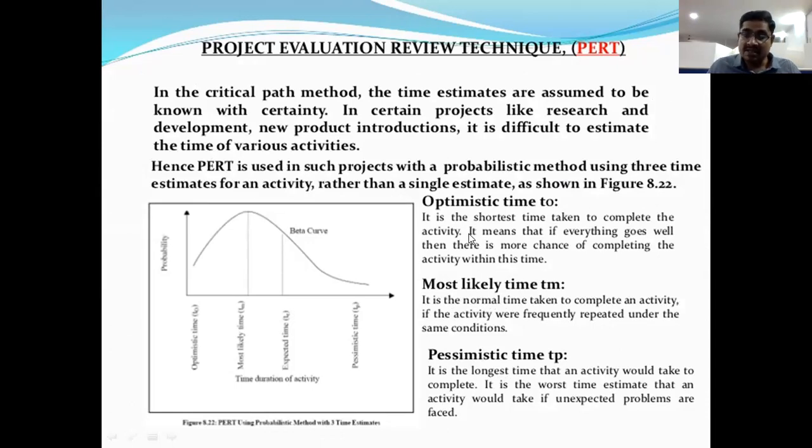Please listen carefully. Optimistic time means the shortest time taken to complete the activity. Most likely time means the normal time to complete the activity. And pessimistic time means the longest time to complete the activity.